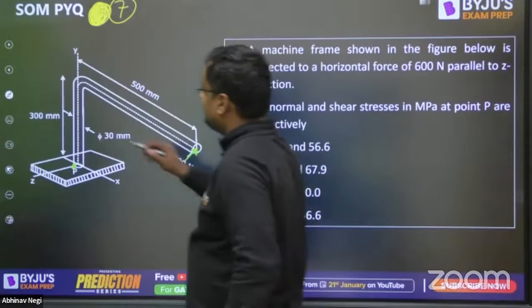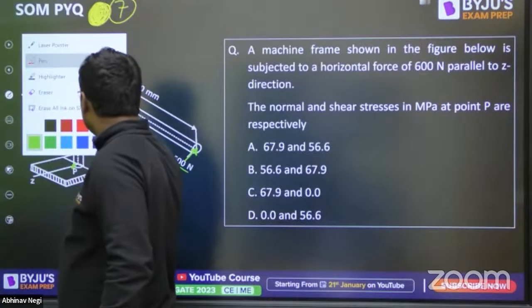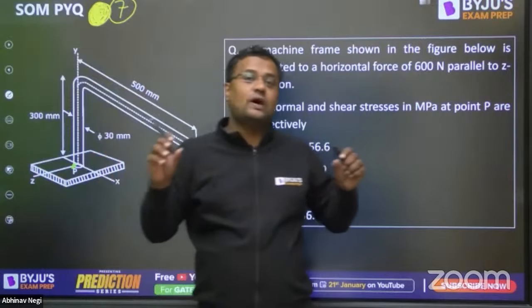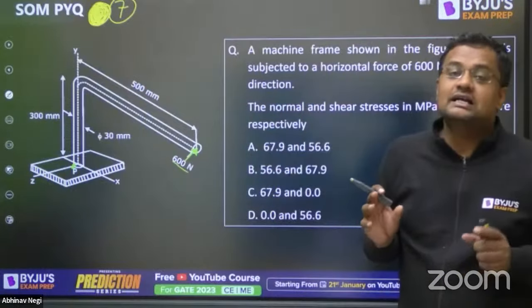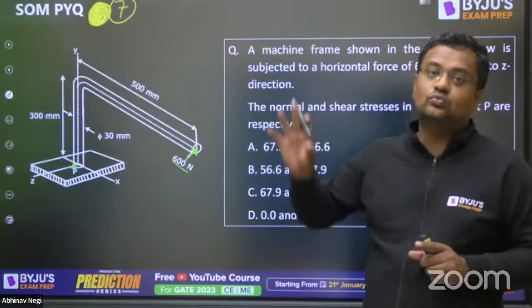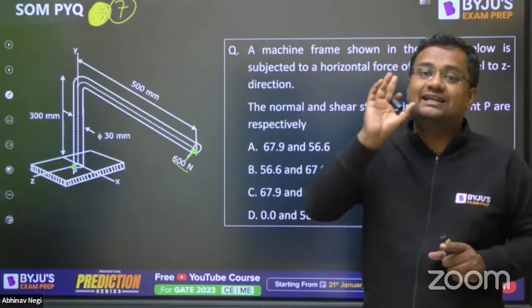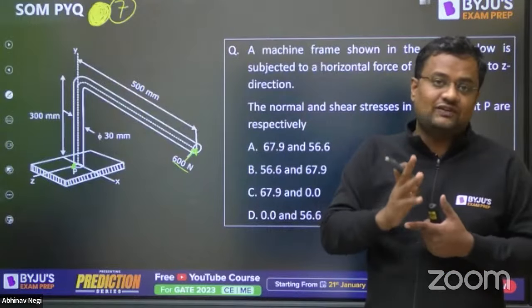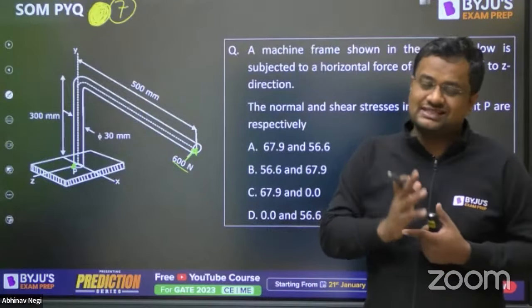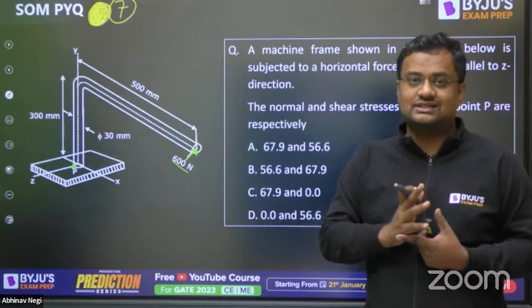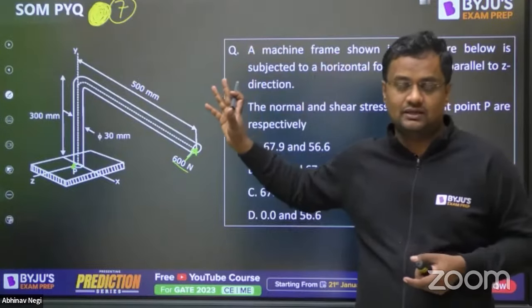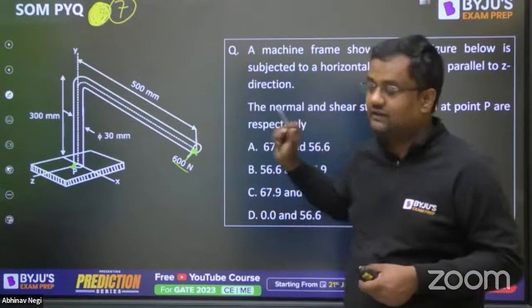Okay, ऐसे चलते जाएंगे 51 क्वेश्चंस तक। और दोस्तों देखो, प्रीवियस ईयर क्वेश्चन तो आपका प्रैक्टिस हो ही रहा है, साथ में मैं आपको फिर से रिमाइंड करा दूं, वो वैसे 51 क्वेश्चंस हैं that will be covering entire SOM from thin cylinders to deflection to Mohr circle to stress and strain to bending stress, torsion, shear stresses, column, everything will be covered. Okay, so these are hand-picked 51 questions.